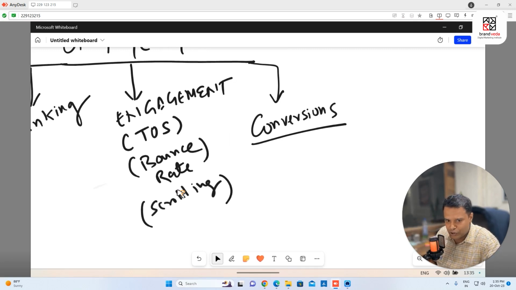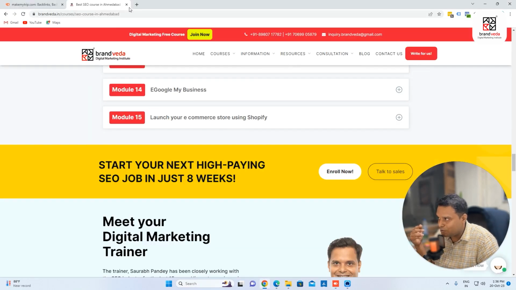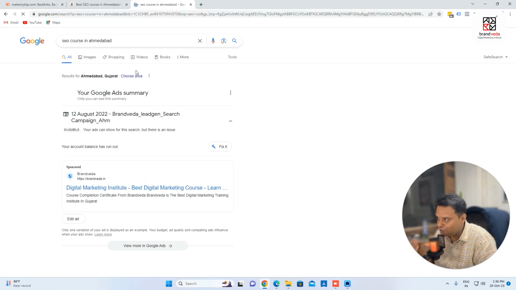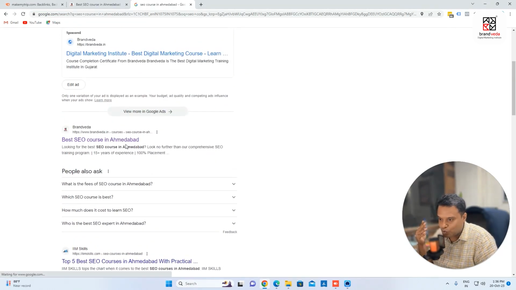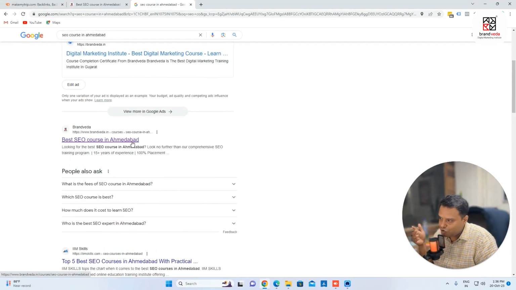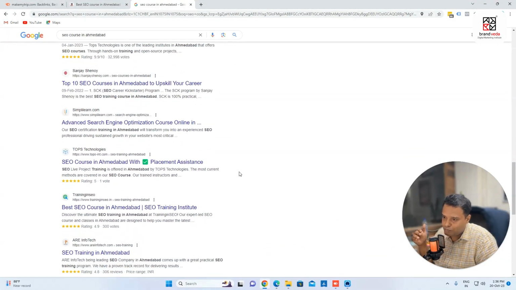And also the next very important goal is known as clicks. What it means is when someone is searching SEO course in Ahmedabad, if I'm ranking on the first page, I just want to make sure that people click on this link. This is again very important, right? Because here I'm on the first page. Let's say your website is on the second or third or fourth position. What you can write here is how you can create a page title or meta description so that you can come on top. So clicks also, because people click here, keep this in mind.